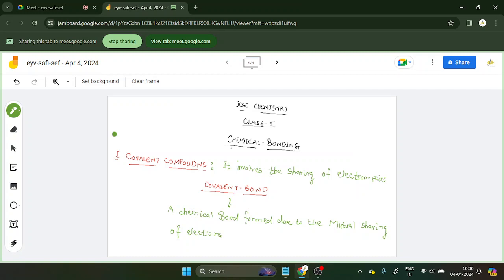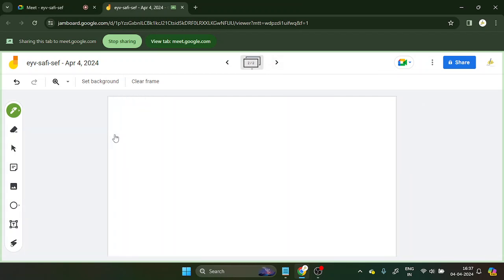Okay, and it happens between the pair of non-metallic atoms. How does this happen? Let me tell you. I gave you the example of methane in the previous class, CH4. How does that happen? Okay, so the same things we are going to discuss here as well. Clear about that? And on the basis of the shared electrons, we have the different kinds of bond which are formed.